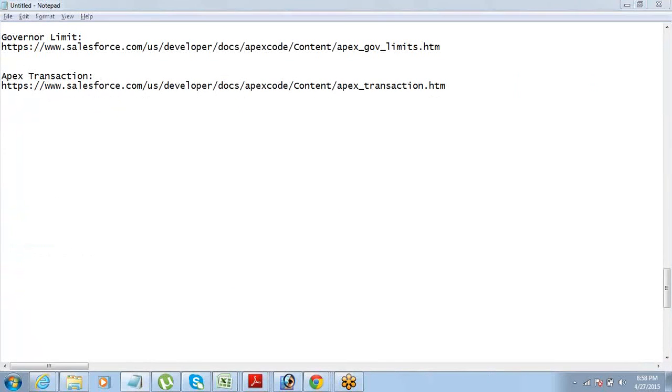Okay, now coming to the next concept. Since we are talking about transaction, I would also want to talk to you about the order of execution. Okay, so how things are executed, or what is the order of execution when you are trying to update some data or insert some data into Salesforce. So what happens first and what check happens and all that stuff. Okay, so give me a moment.